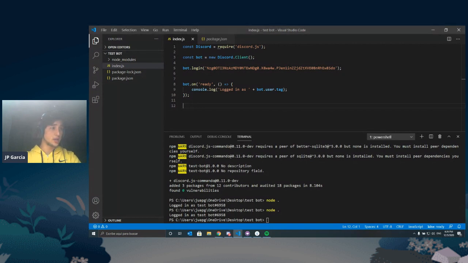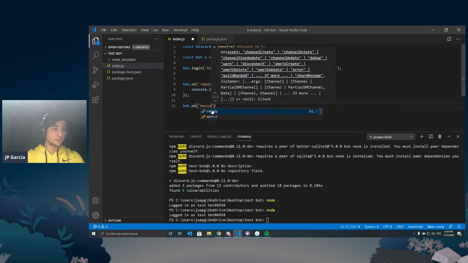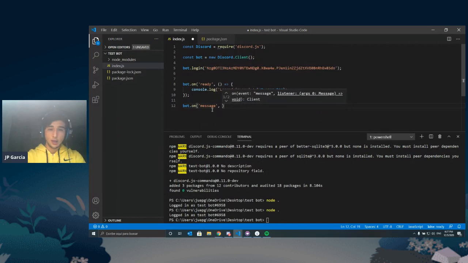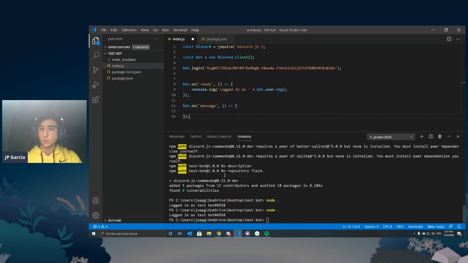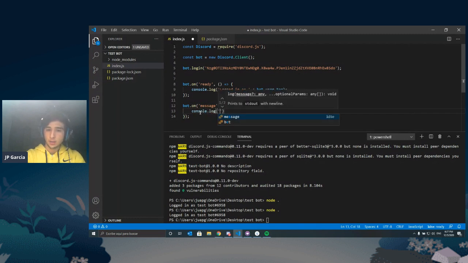I'm gonna run through the solution. So what we're gonna do is we say bot.on message, and then we just do an anonymous function, open close brackets. Again, remember we said JavaScript is a bracketed syntax language. This is where the brackets are coming into play. We're saying this anonymous function's code is inside these brackets right here. And we're just gonna say console.log message was sent.